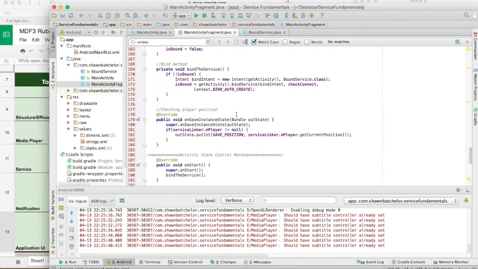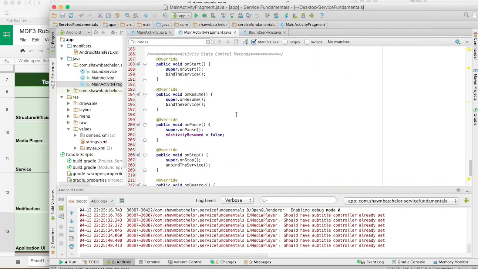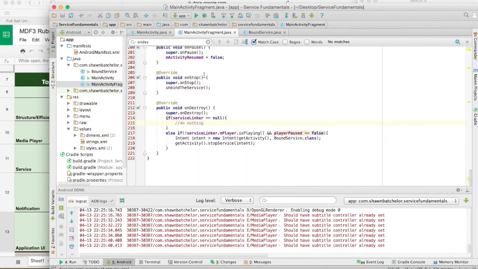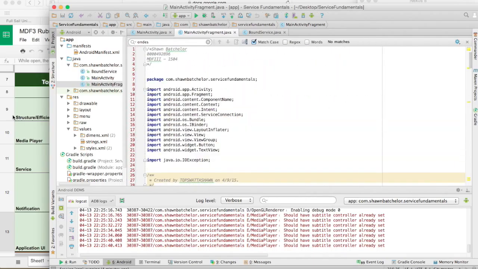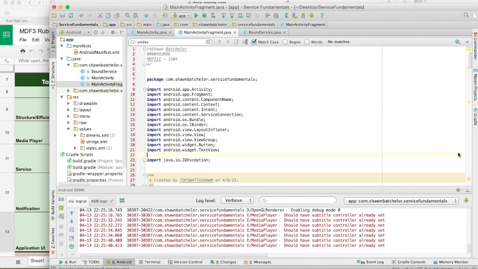And then down here in my activity state lifecycle methods, I bind the service on start, on resume, and when the activity stops, I unbind it, and then when it's destroyed, I have some logic in here that either keeps the notification going and keeps the service going if it's only paused, and then if it's actually stopped, then I'll kill the service and the notification.